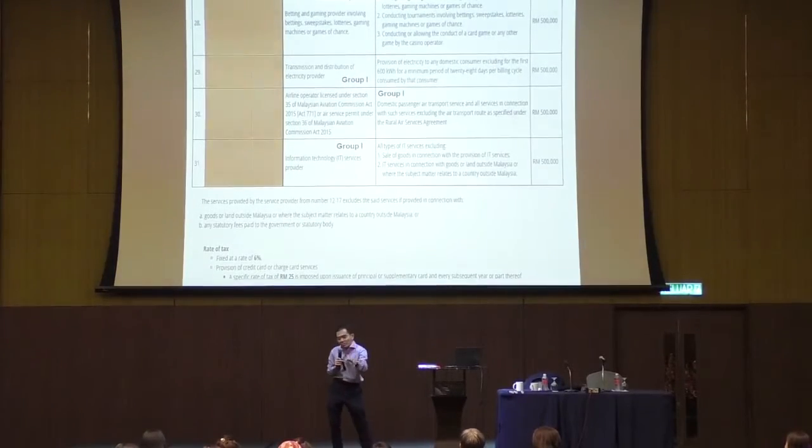Now, B to B, no service tax. B to B means what? Tenaga Nasional supply electricity to your office. Supply electricity to your factory. No service tax. Only B to C. So one cost reduction already lah. Electricity in your factory, electricity in your office, no service tax.